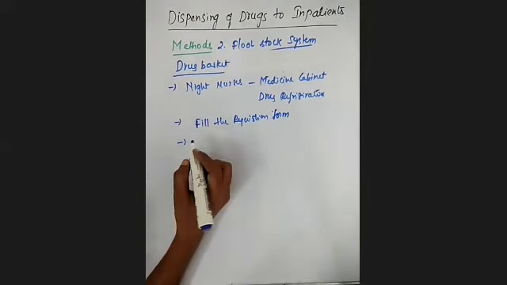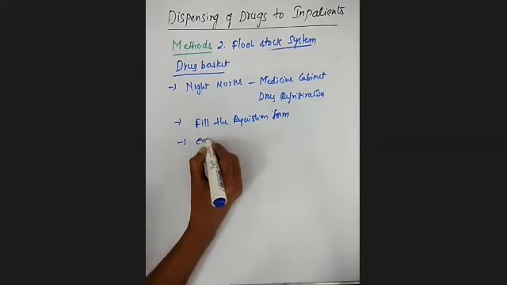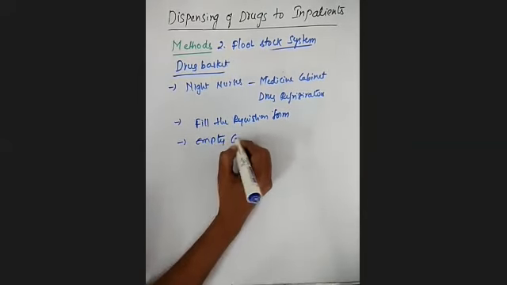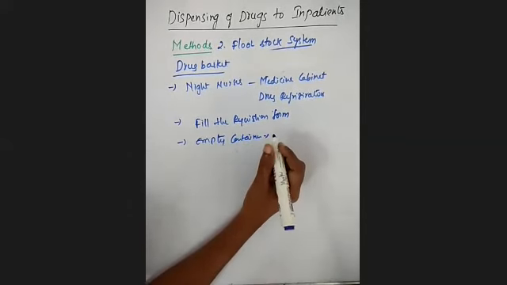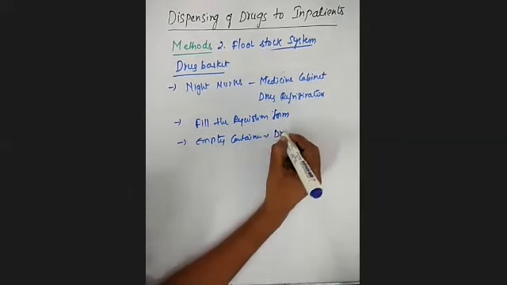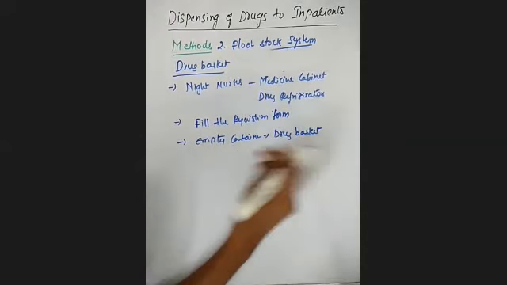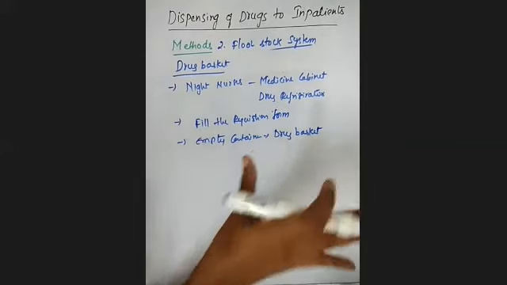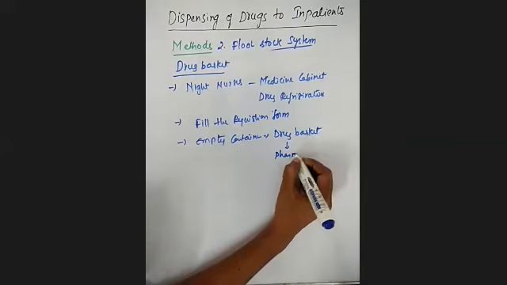And next, suppose by chance these nursing stations get any empty containers. Clear? Those empty containers are going to be placed in a drug basket. One basket will be present, that you will call a drug basket. If there are any empty containers, they are placed in the drug basket and immediately sent to the pharmacy.